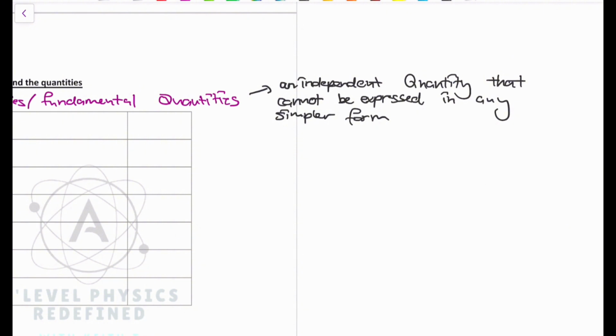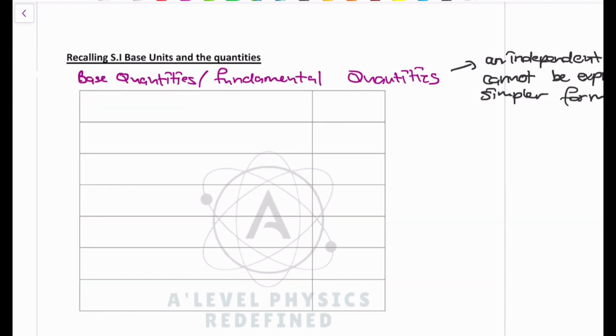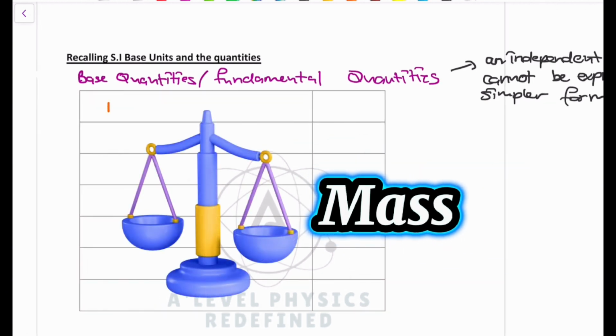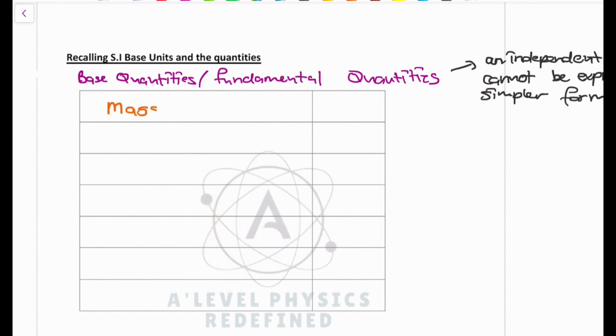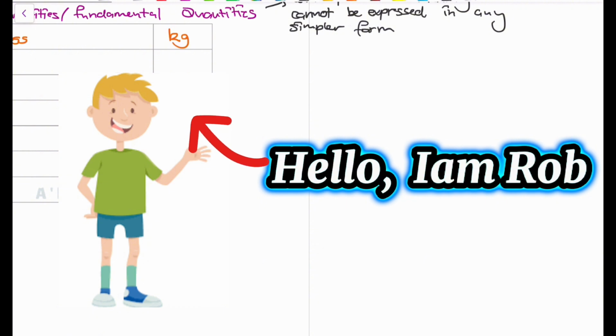So what are some of the examples of these quantities and how do they work? The first quantity that I'm going to talk about is mass. Mass is measured in kgs, or as we call it, kilograms. So whenever we talk of mass, we have to talk of the kilogram, right? And mass is basically the amount of matter that is contained in a substance, like how much of something really exists. For example, we have a student named Rob, and Rob stands on a scale.